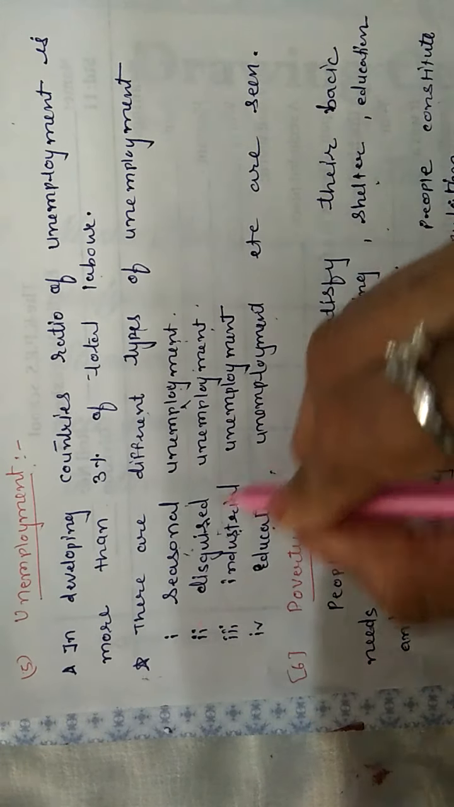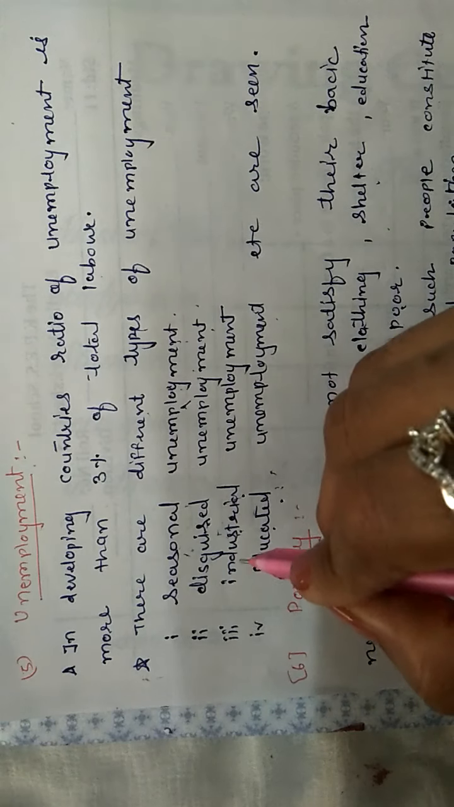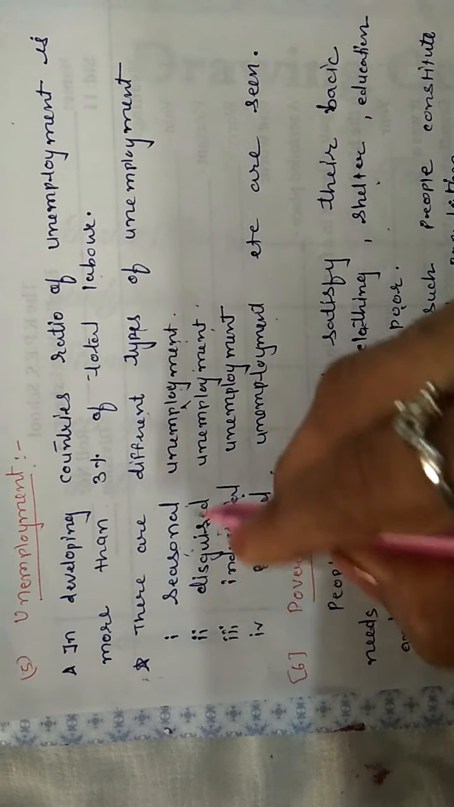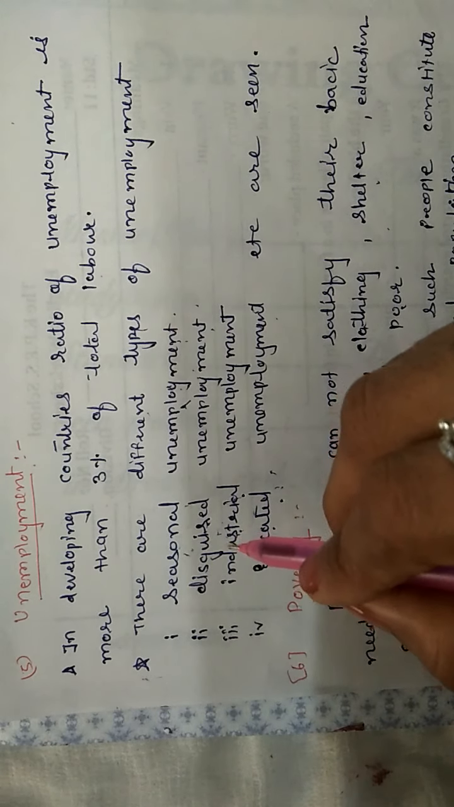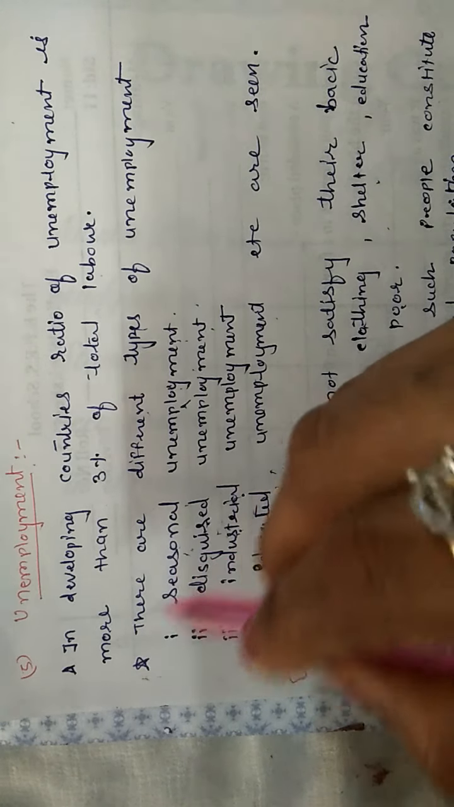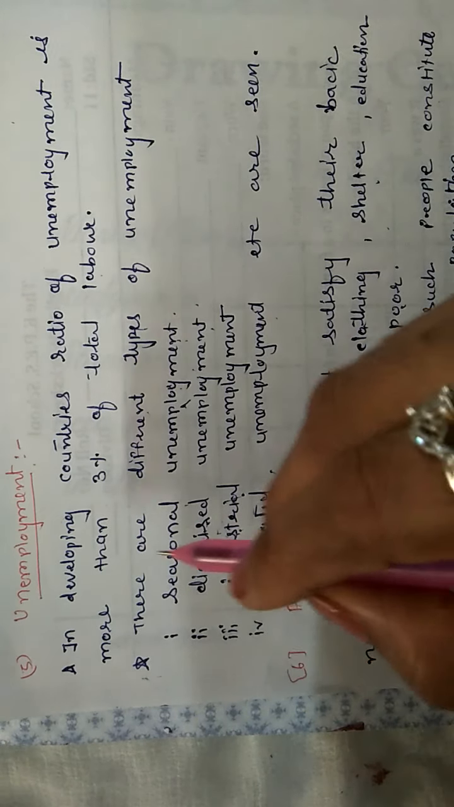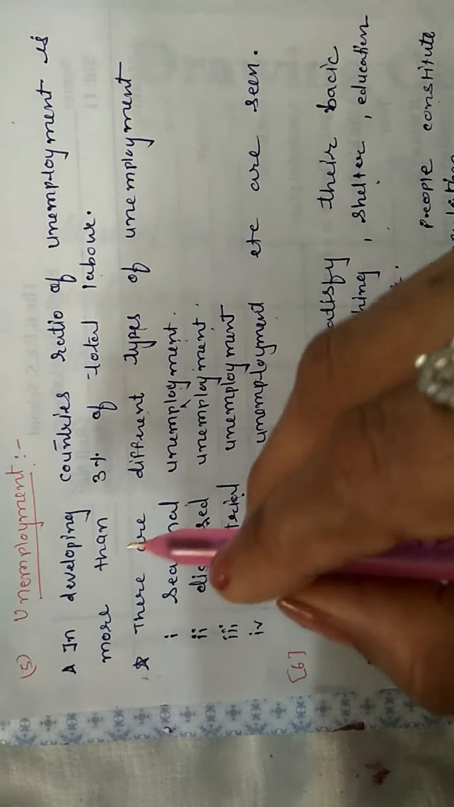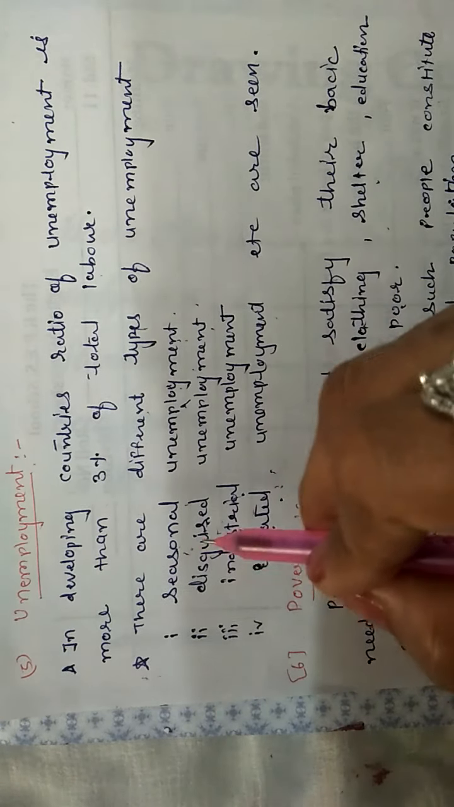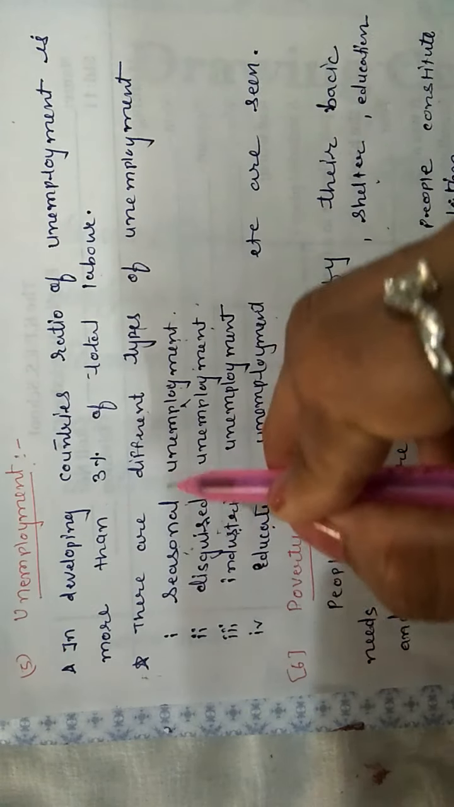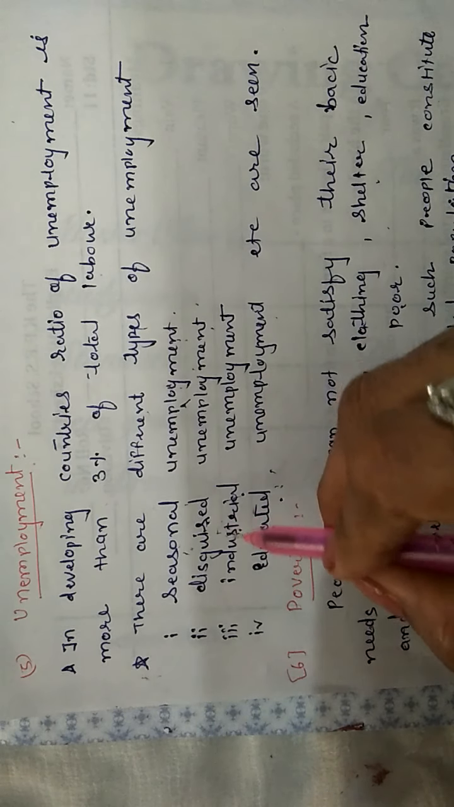Disguised unemployment. This type of unemployment is mostly seen in the developing countries. Disguised unemployment, where more labor than required is employed. Requirement of labor is 10 and more than 10 laborers are employed in the factory and the farm. That type of unemployment is called disguised unemployment.